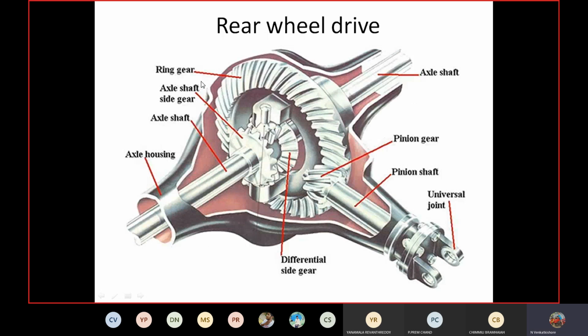In case of rear wheel drive, we use a differential gearbox. This differential gearbox consists of many gears: pinion gear, ring gear or crown gear, spider gears, side gears. It is a combination of many gears. Why is it called a differential gearbox? Because this differential gearbox provides different speeds to the two wheels. Since it provides different speeds to the two wheels, it's called a differential gearbox. Already we have discussed the mechanism.